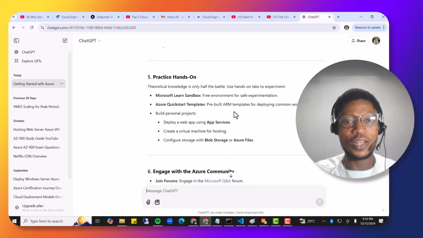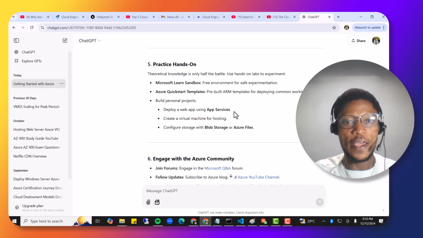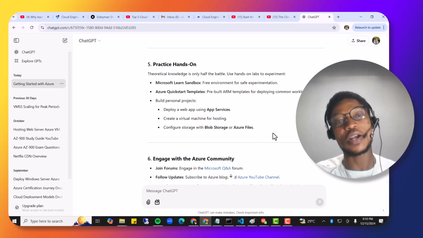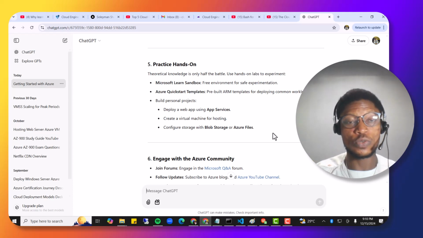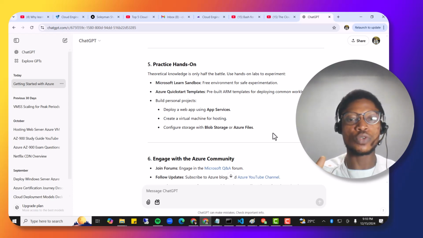Practical hands-on. For you to go into practical, there are free sandboxes for Microsoft as well, and there are pre-built ARM templates for deploying common workloads, like you can see. We have app services, creating virtual machines for hosting, configuring blob storage in Azure. So this is more like the practical side. What I actually intend to do going forward, I already have 10 projects that I talked about in the last video, and I intend to carry out a video session on each of those projects. So going forward, I plan to have each of these hands-on practicals in my videos.